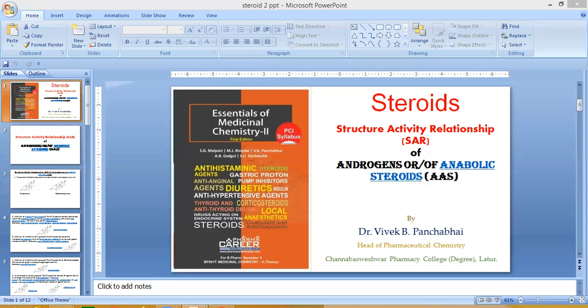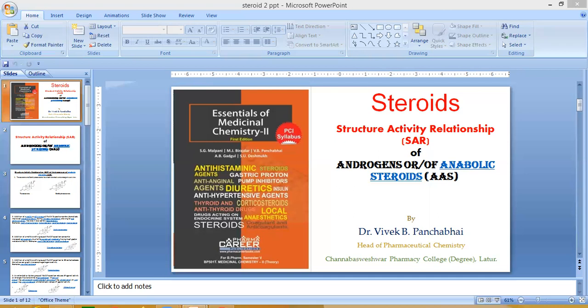These are some examples where the C17 alpha position is substituted with methyl or ethyl groups: methyltestosterone, methandrostenolone, norethindrone, mestanolone. This is an example of methyltestosterone. In testosterone, at the C17 alpha position, there is substitution of a methyl group. That's why the name given is methyltestosterone. Due to this substitution, it improves the metabolic stability of this type of drugs.